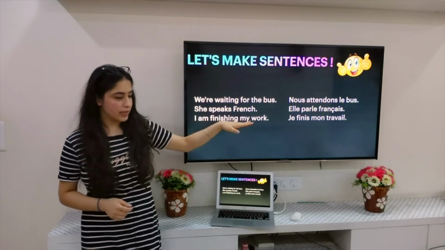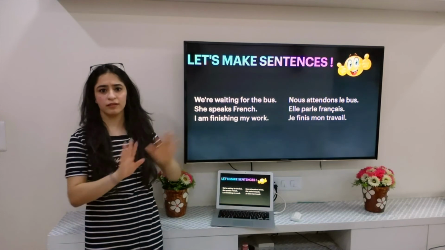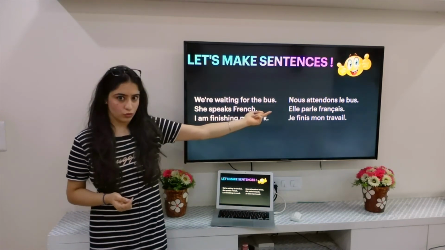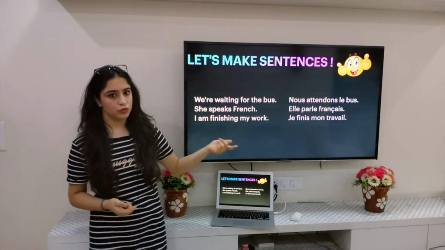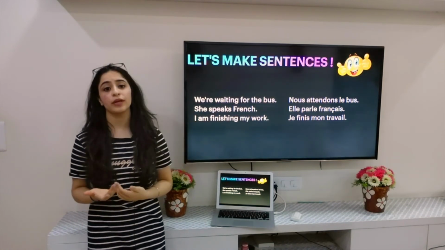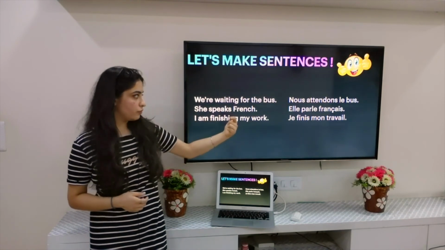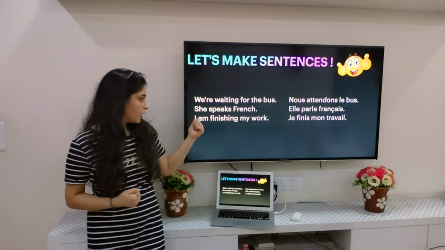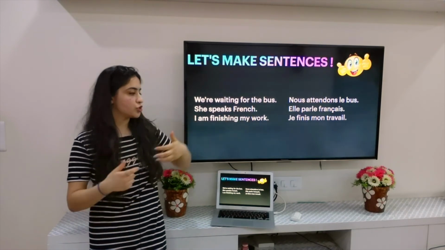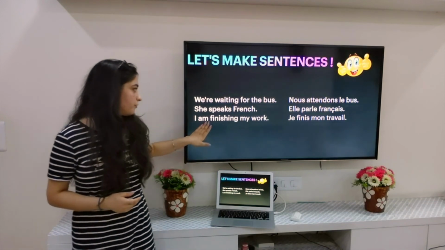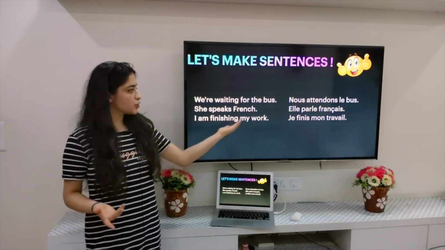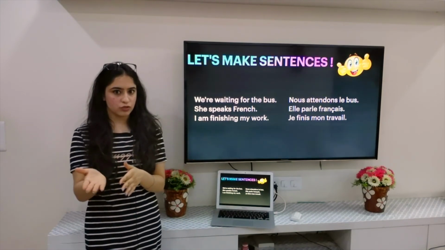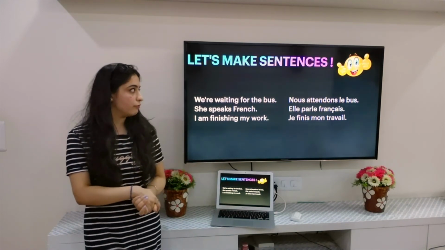We are waiting for the bus. Now, we are waiting or we wait have the same translation in French, so we just say nous attendons. Then le bus: nous attendons le bus, that is we are waiting for the bus. She speaks French: elle parle français. I am finishing my work: je finis mon travail. If I say I finish my work, then again I'll say je finis mon travail. Similarly with the other two, either it's present or present continuous, both have the same translation in French.